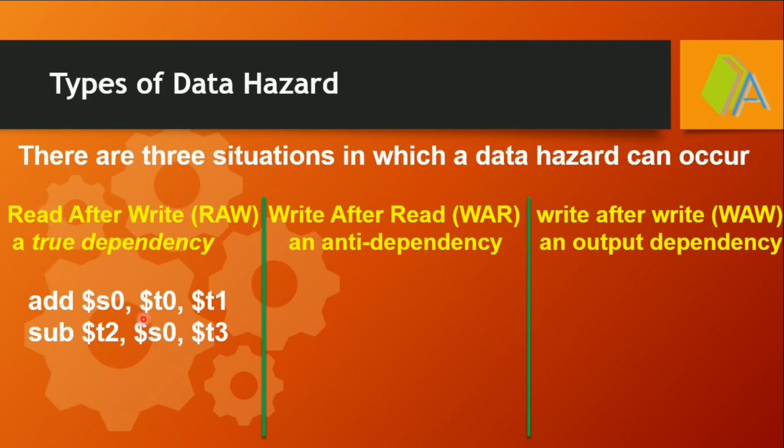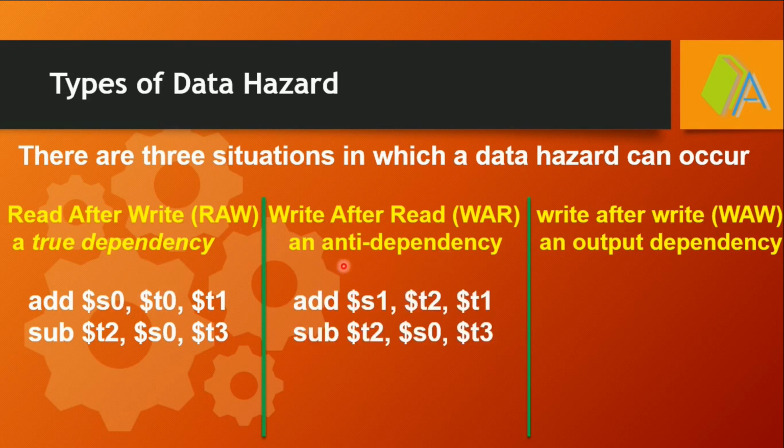In read after write, the second instruction is reading the register S0 after the first instruction writes the data to the register S0. This is a very vital dependency which has to be taken care of well to overcome the data hazard.